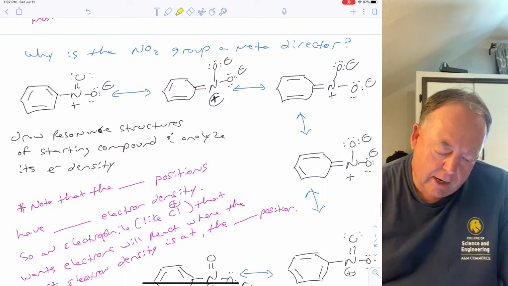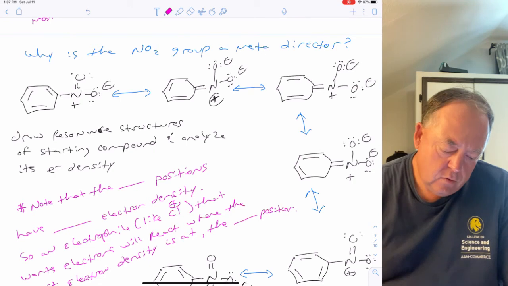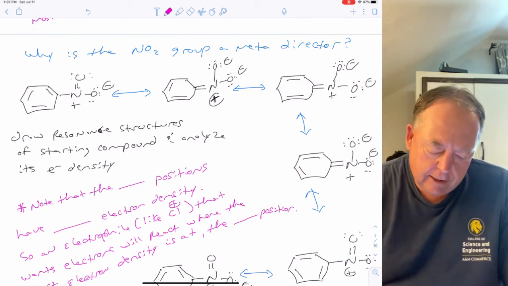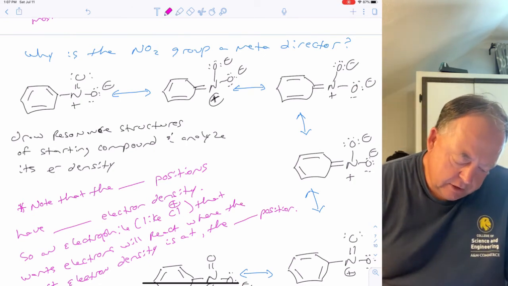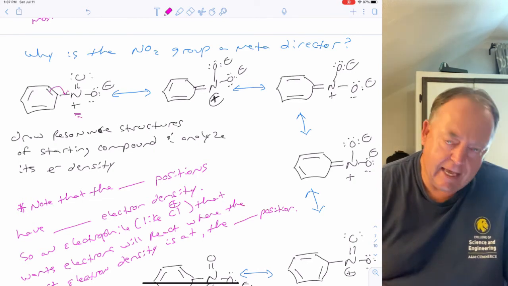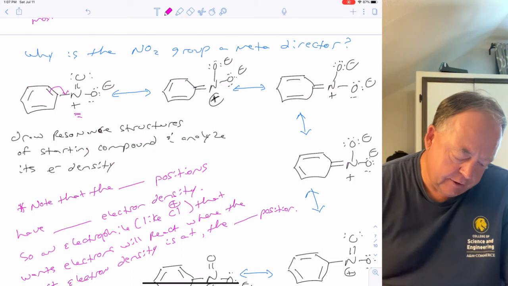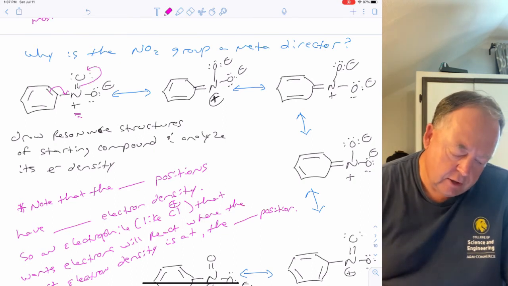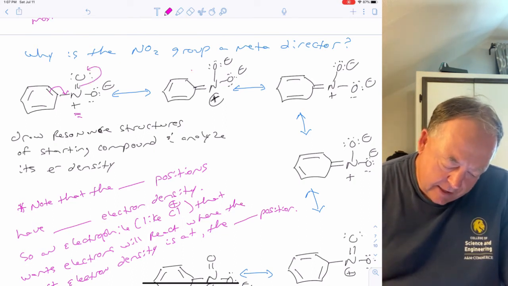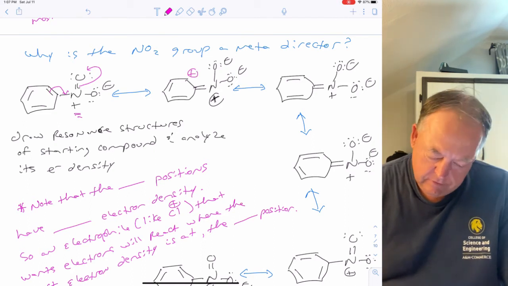So similarly, why is the nitro group a meta director? Well, let's just look at resonance structures of the nitro. It's positive, so it wants electrons. So we're going to pull electrons out of the ring. Make a double bond to nitrogen and move these two electrons up onto oxygen. So now that carbon is positive.